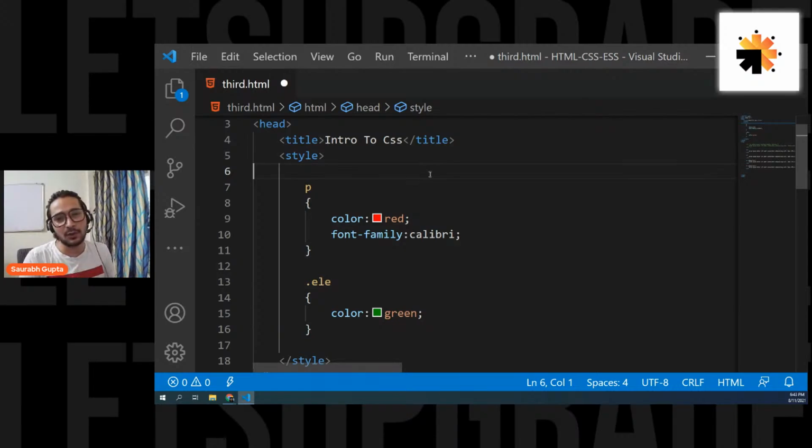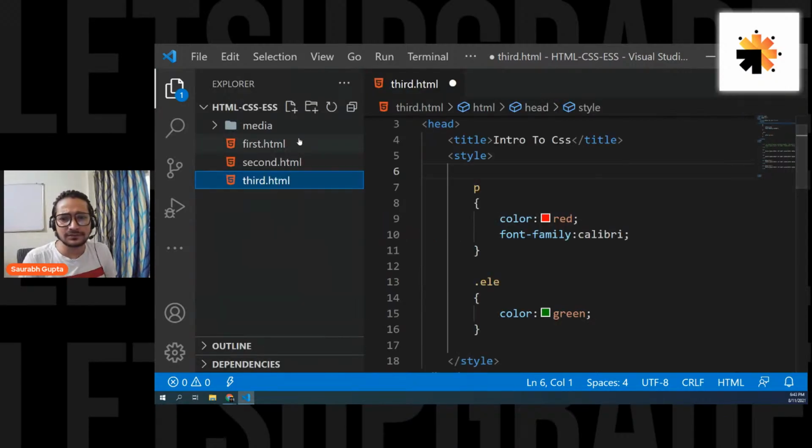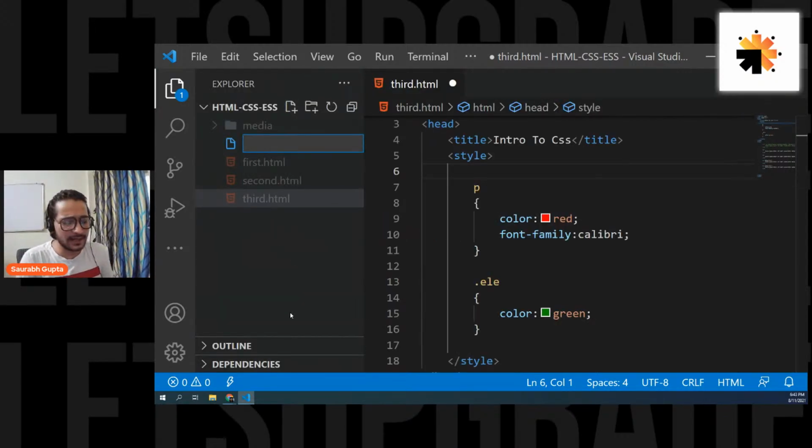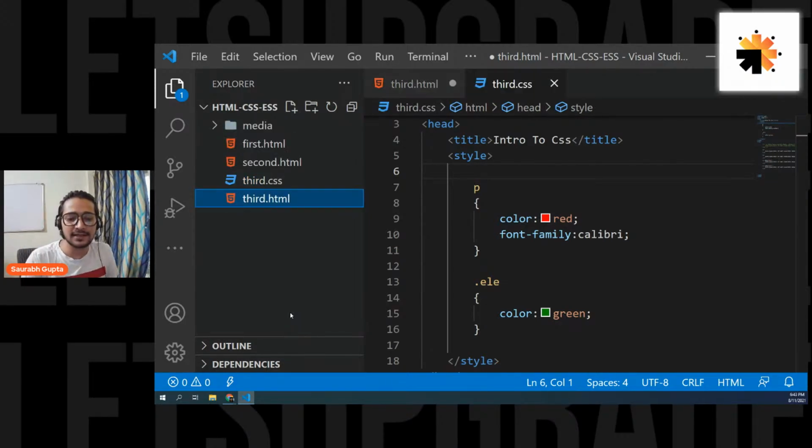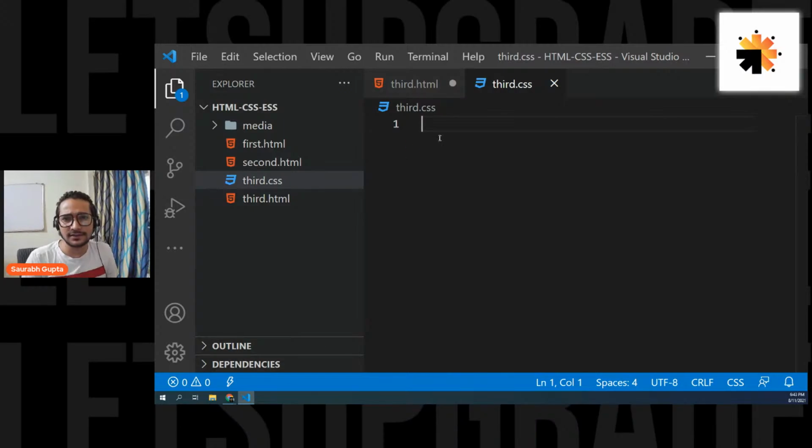So let's see how to do it. It's really simple. It's not different at all. What you do is create another file, and let's name it third again. But now the extension for this file will be .css, that is third.css. You can give any name, I can give style or any other name, but the extension should be .css because the page I'm creating right now is completely dedicated to CSS. Here we go, third.css.